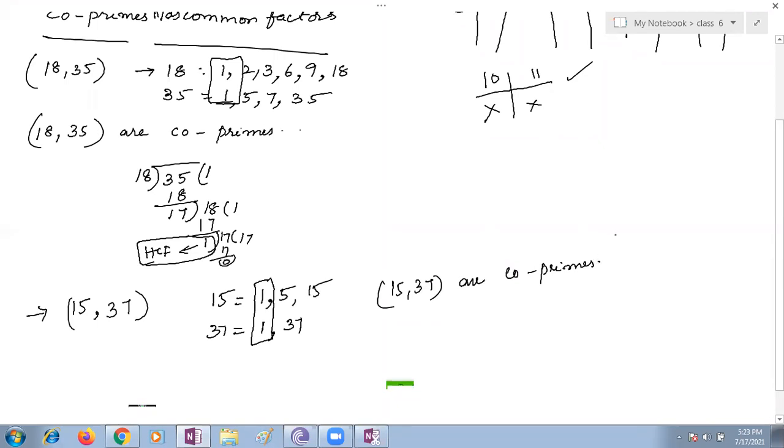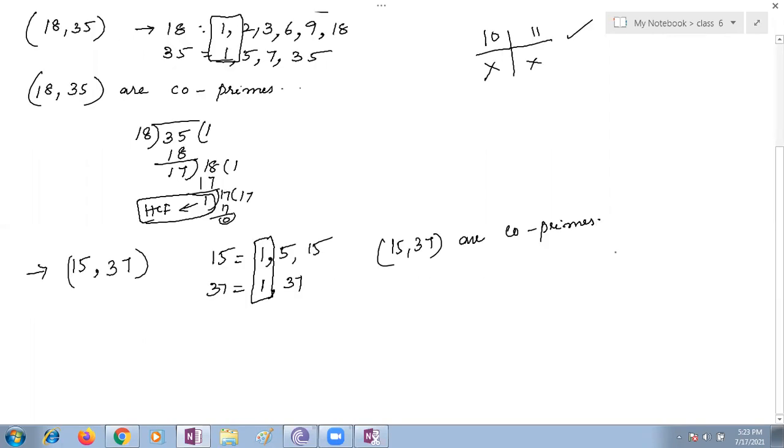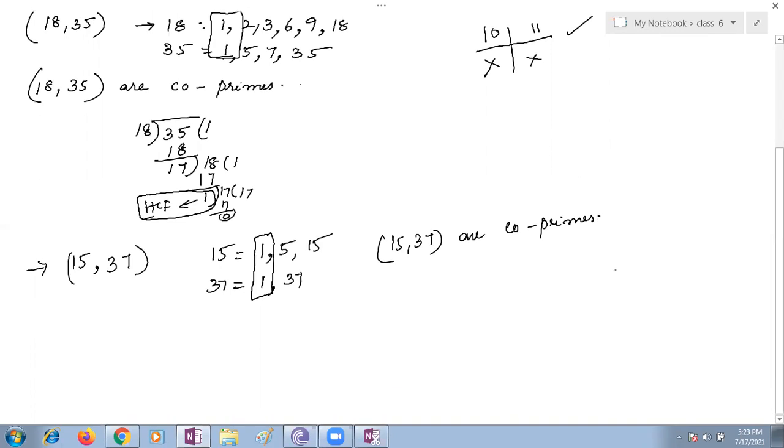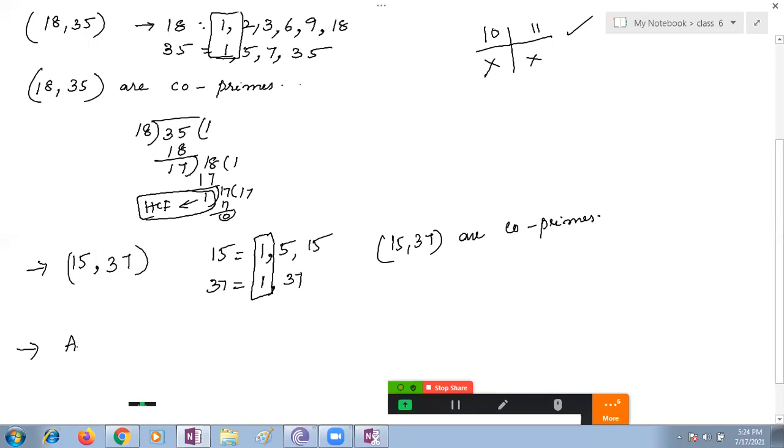In co-prime numbers, the common factor should be 1. Yes, Lohini. If the only common factor in those numbers is 1, or the HCF is 1, then we can call those numbers co-prime numbers. Ma'am, all consecutive numbers are co-primes. Exactly, wonderful point. I will write that all consecutive numbers are co-prime numbers.